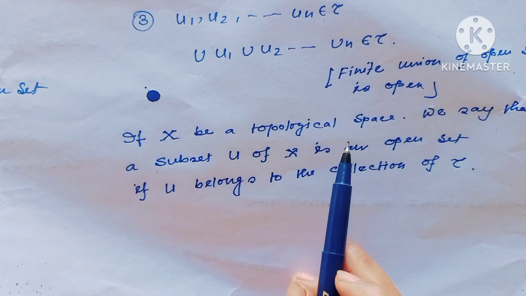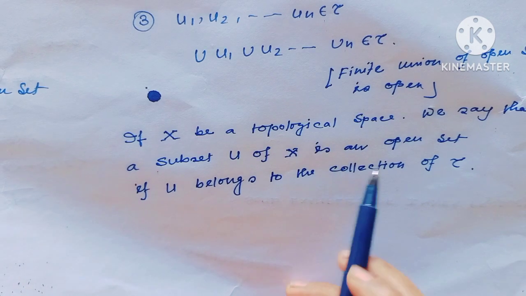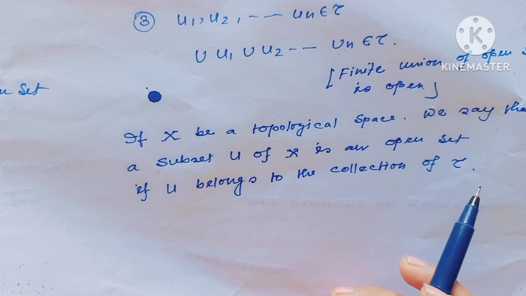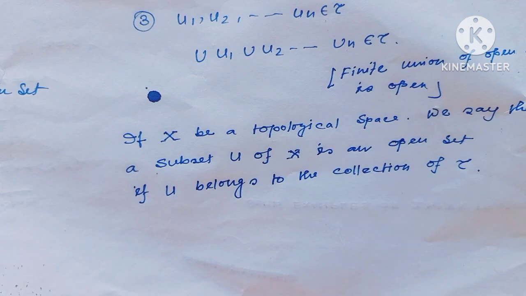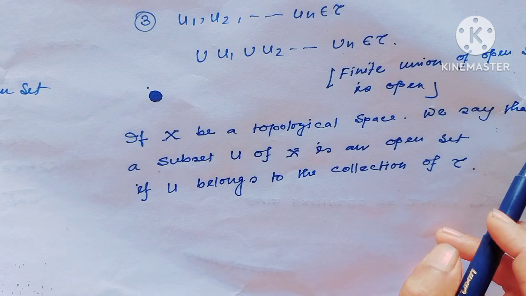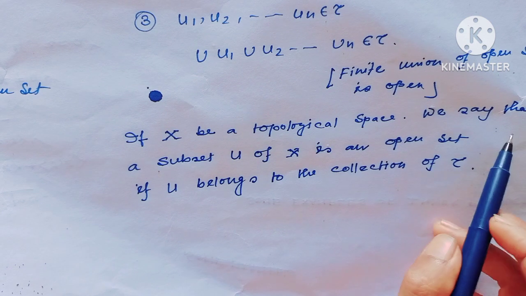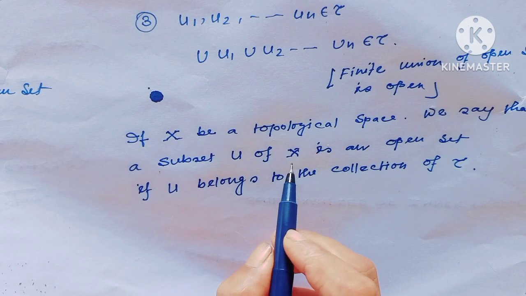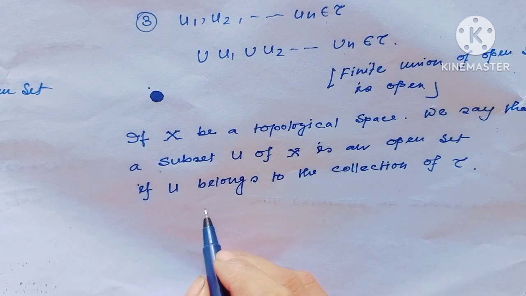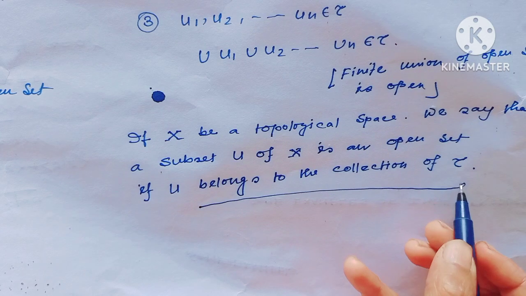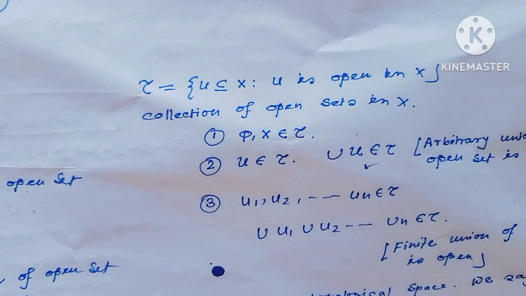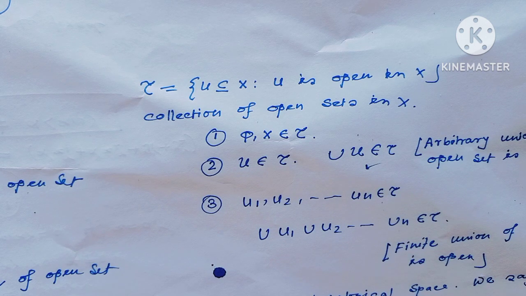And we all know topological space. If X is a topological space, then an open set means a member of the collection by which the topological space is constructed. So in a topological space, the open set is defined simply: we say that a subset U of the topological space is an open set if U belongs to this collection tau.